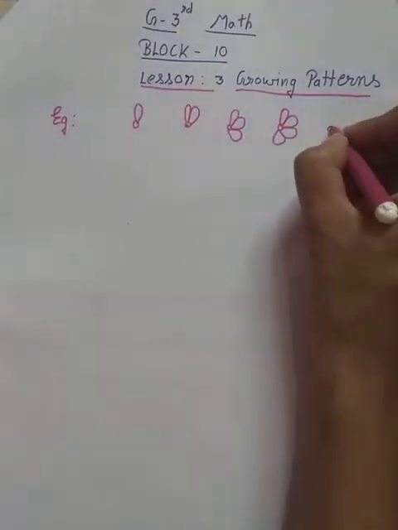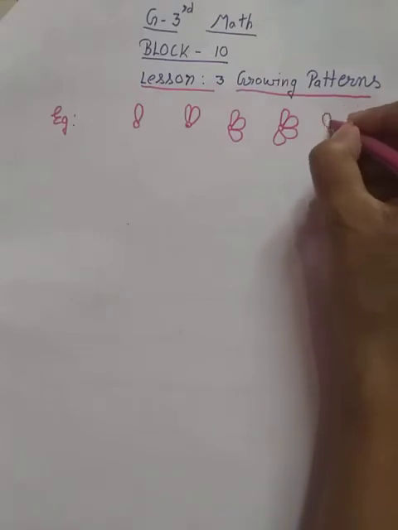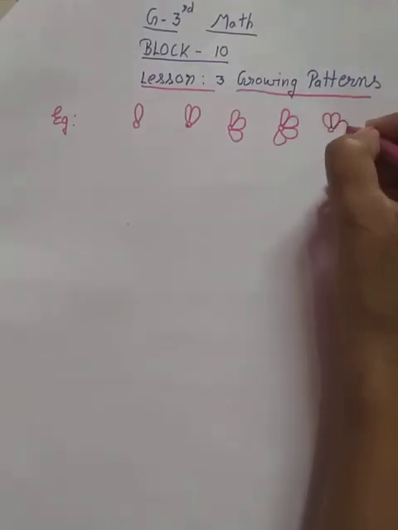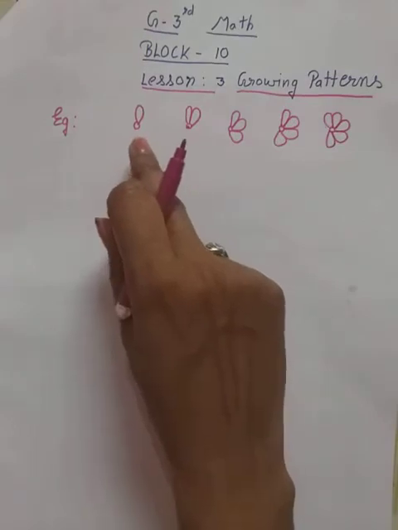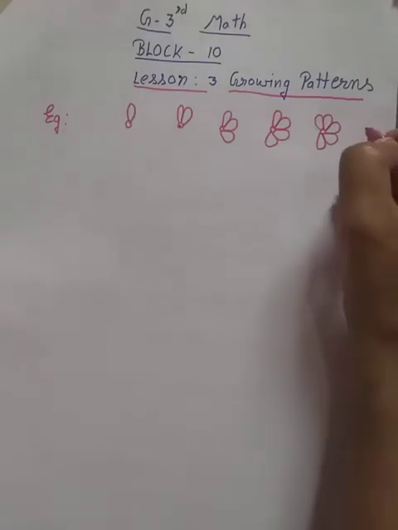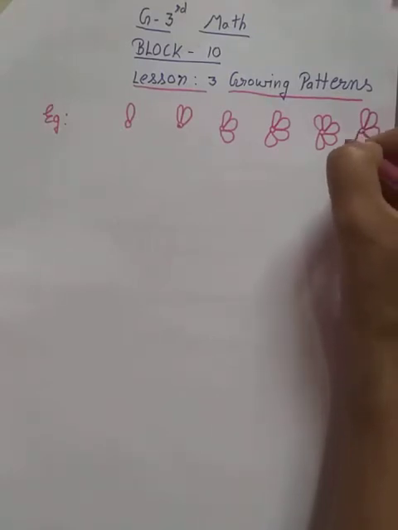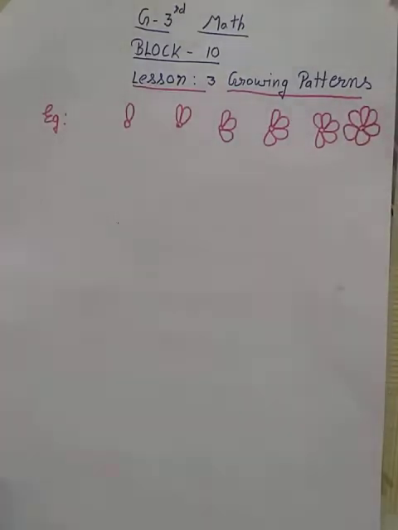Next, what will we make next? How many petals will we make? Yes, 5. So this one is called growing pattern. And why do we call this growing pattern? Because these are growing, increasing. That's why we call this pattern growing pattern. Now I will make 6 petals. So this one is called growing pattern.